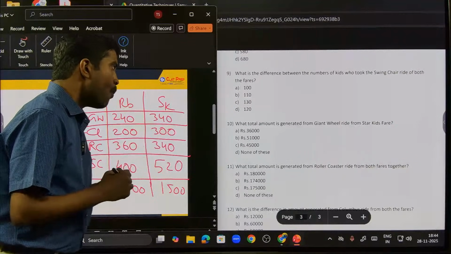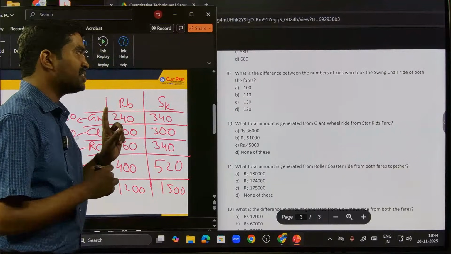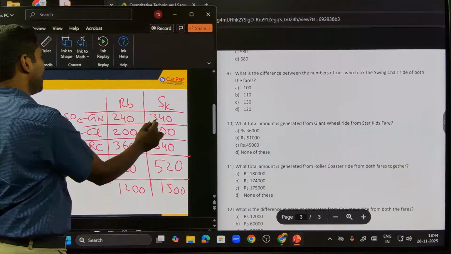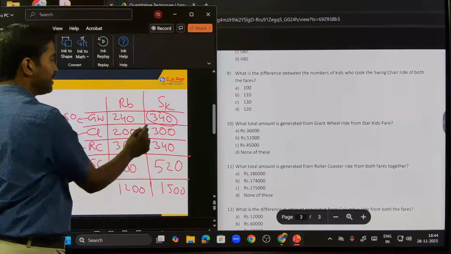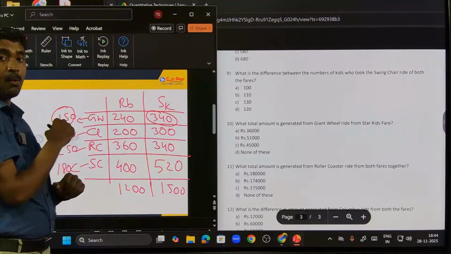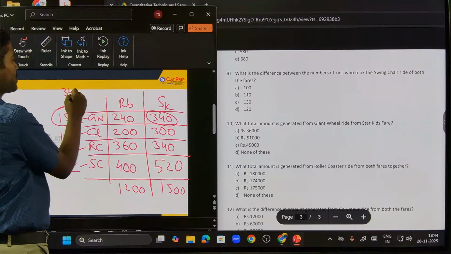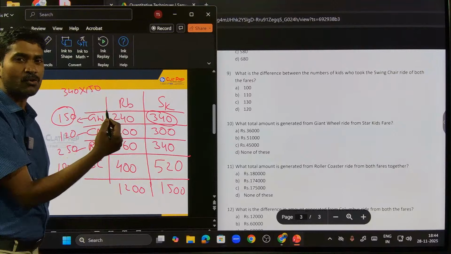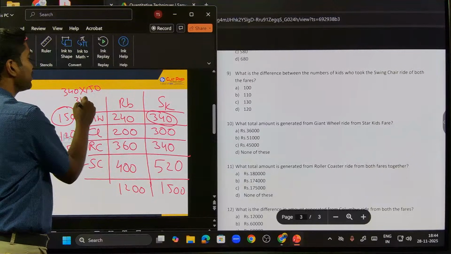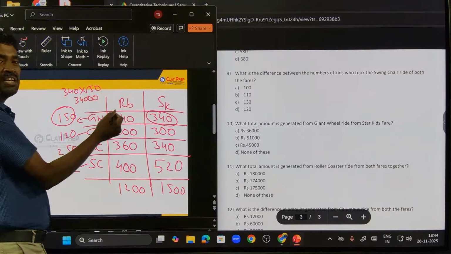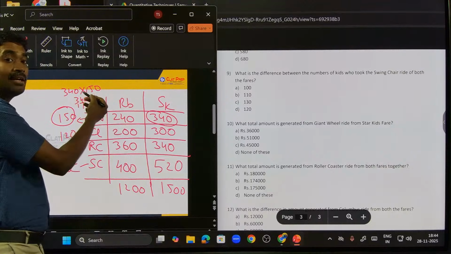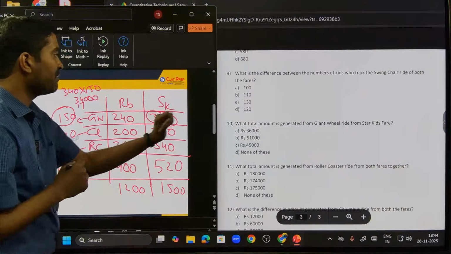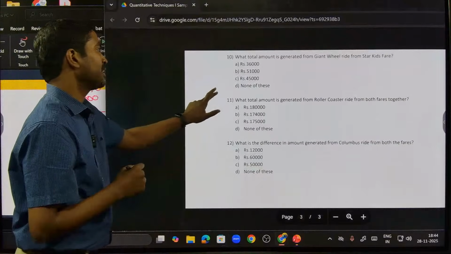Next question. What total amount is generated from giant wheel ride from Star Kids? Star Kids, giant wheel, how many people? 340 kids went there. Per head, the charge is 150. So how do we do that? 340 into 150 means 340 into 100 plus 340 into 50. 340 into 100 is 34,000, into 50 should be half of that, 17,000. Total is 51,000, right? 51,000, option B.